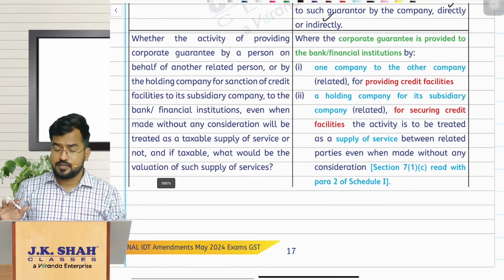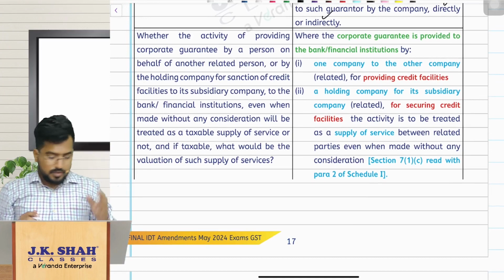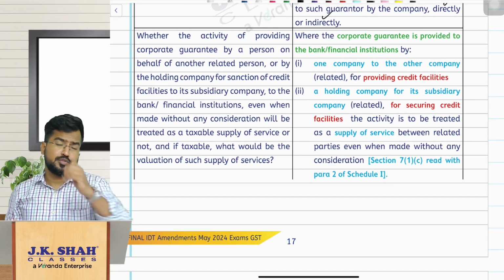Hope you are clear with the first one. Now there is another issue. What is this another issue? So the second issue in this amendment is, my dear friends, sir, we have seen a person, an individual director, giving